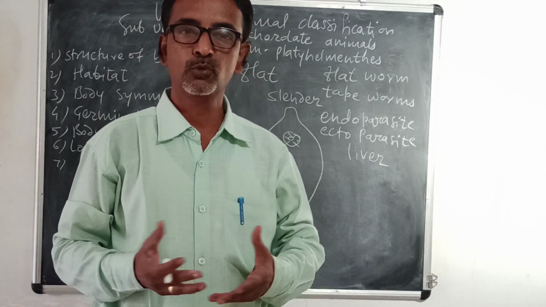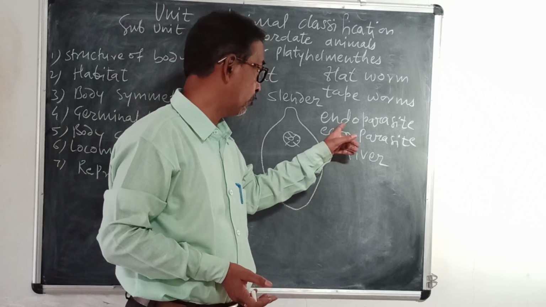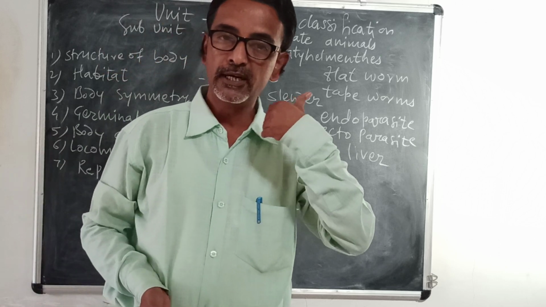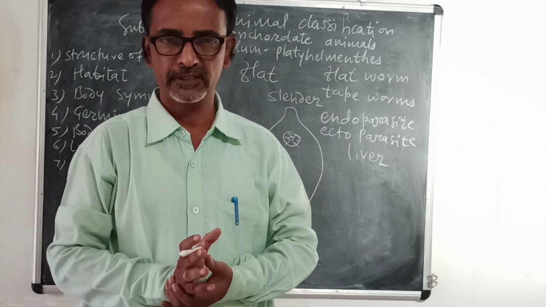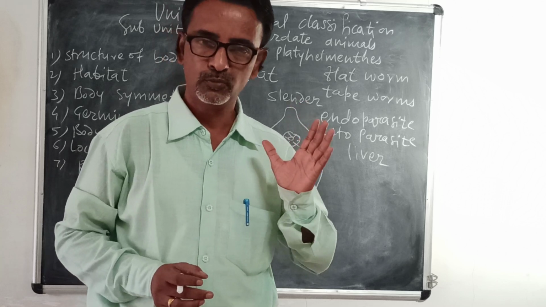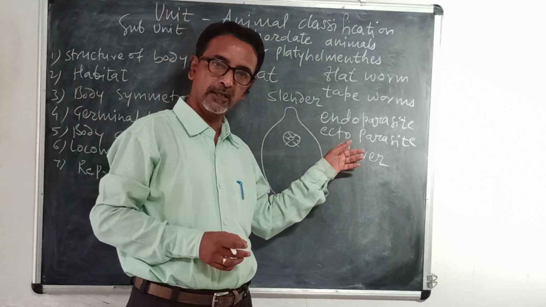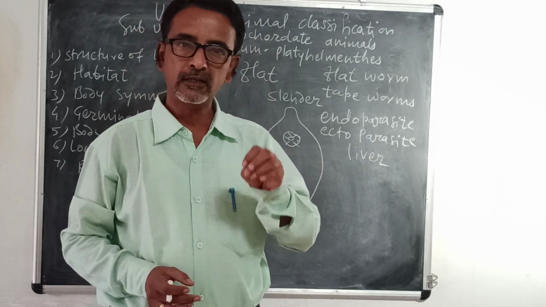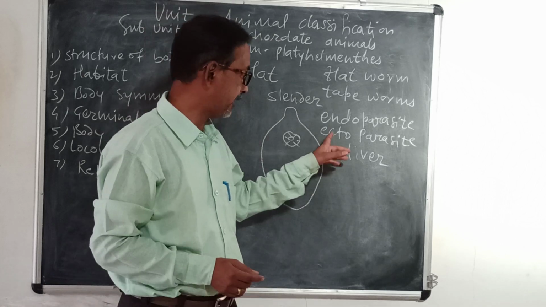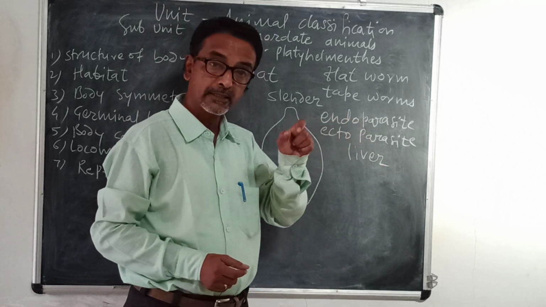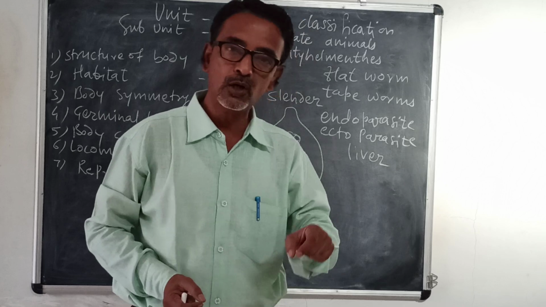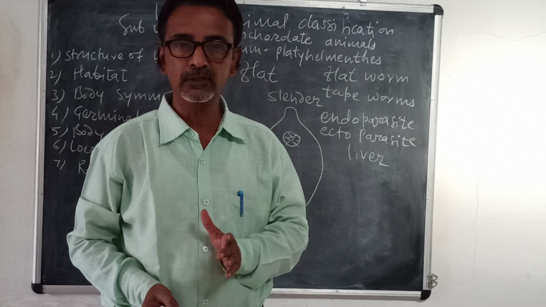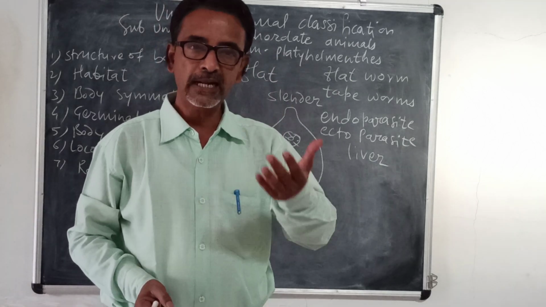Again, two questions: what are ectoparasites and what are endoparasites? Ectoparasites are those parasites which depend on others but externally. For example, mosquito. Mosquito sucks the blood from outside. Mosquito, bedbug, flies, fleas, these are ectoparasites. But endoparasites are those organisms which are present inside the body and they harm the person or other animal.